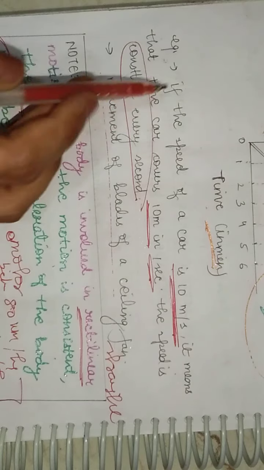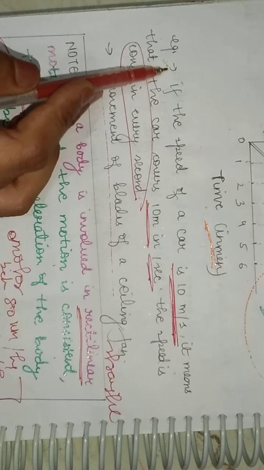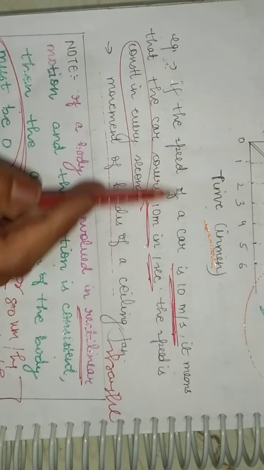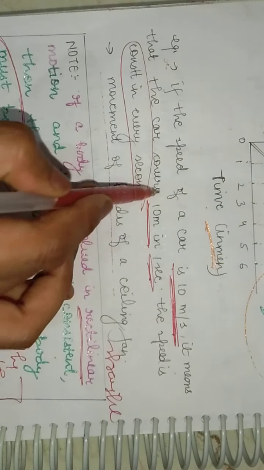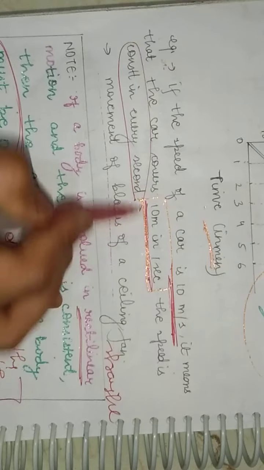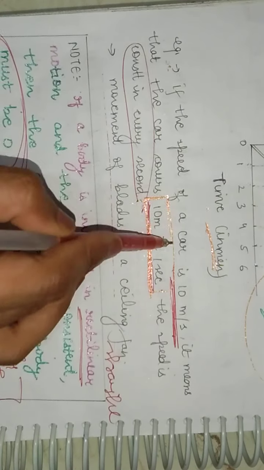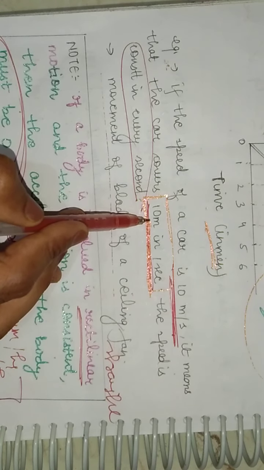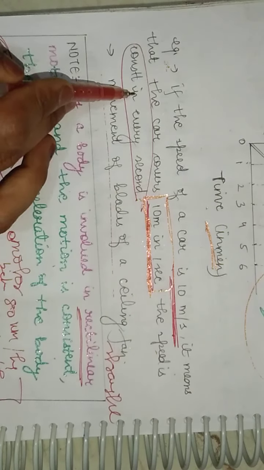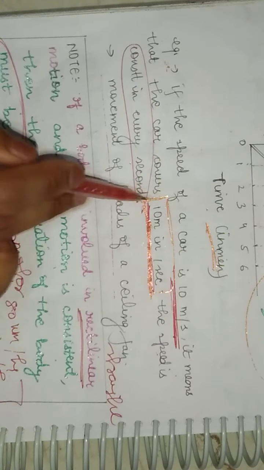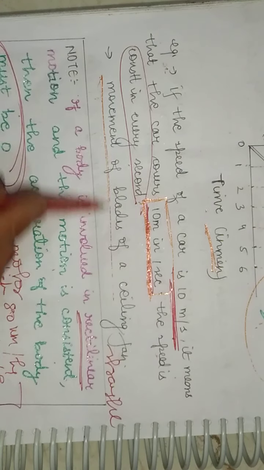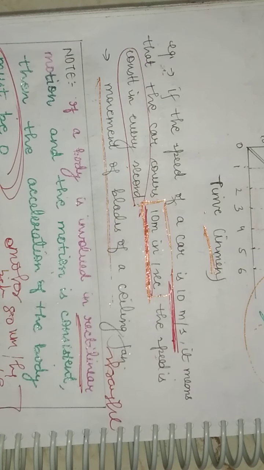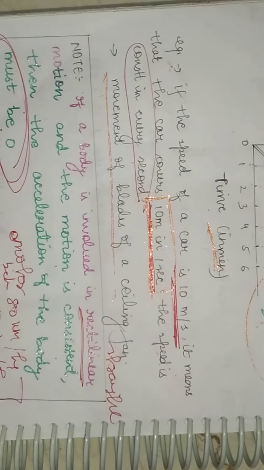Now just look at the examples for uniform motion. If the speed of a car is 10 meter per second, it means that the car covers 10 meters in 1 second. So in 1 second it is covering 10 meters distance, right? So the speed is constant in every second. This is an example of uniform motion, right? Now the second example is the movement of blades of a ceiling fan. It is also an example of uniform motion.